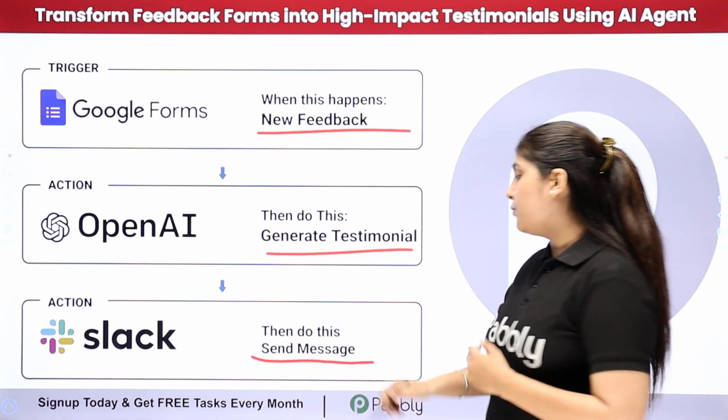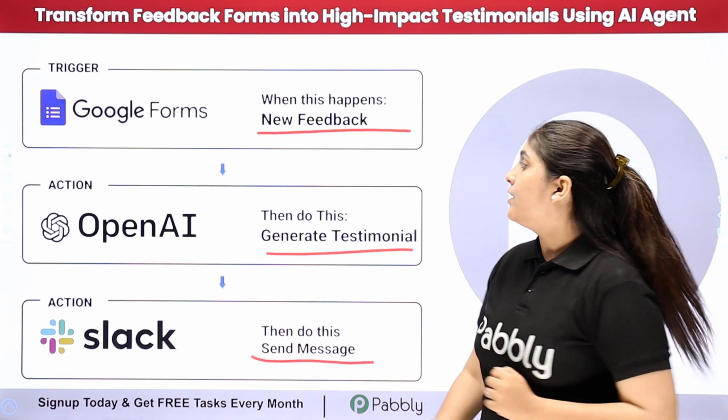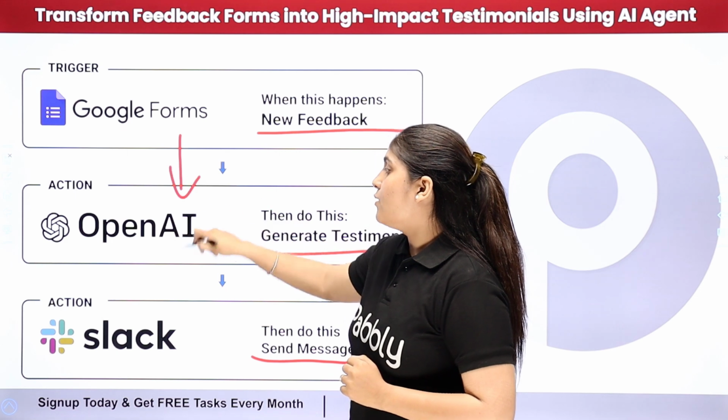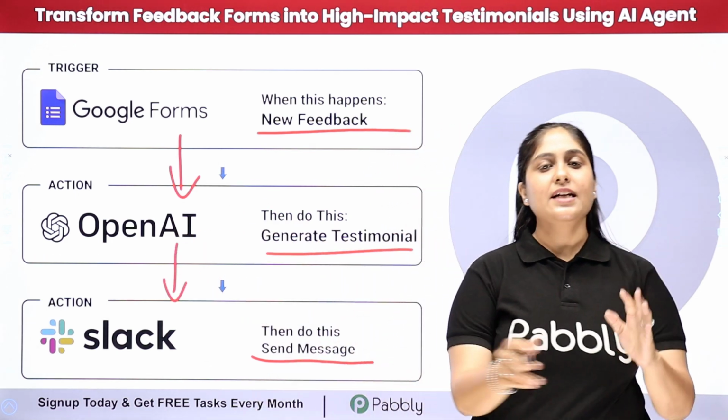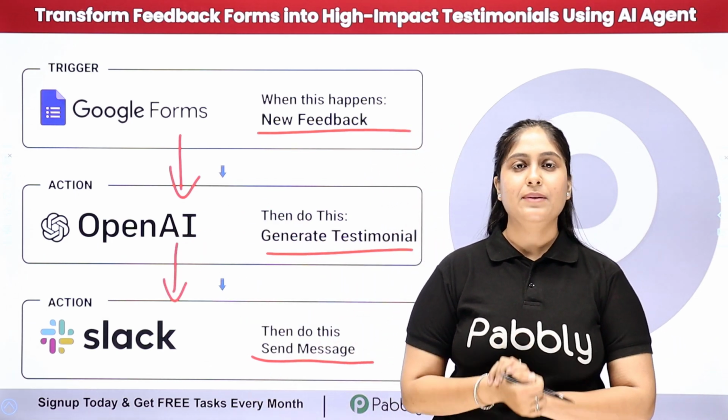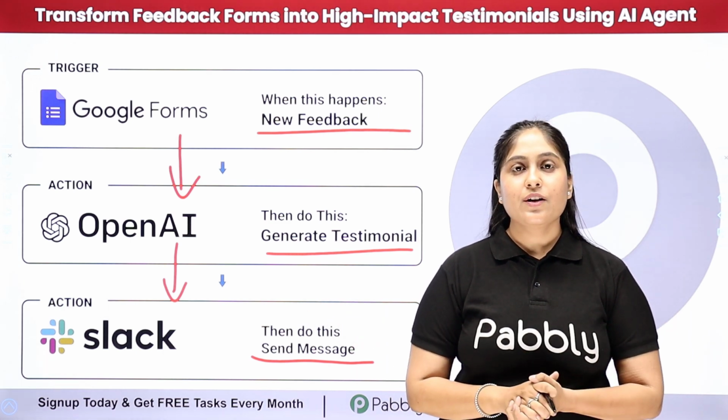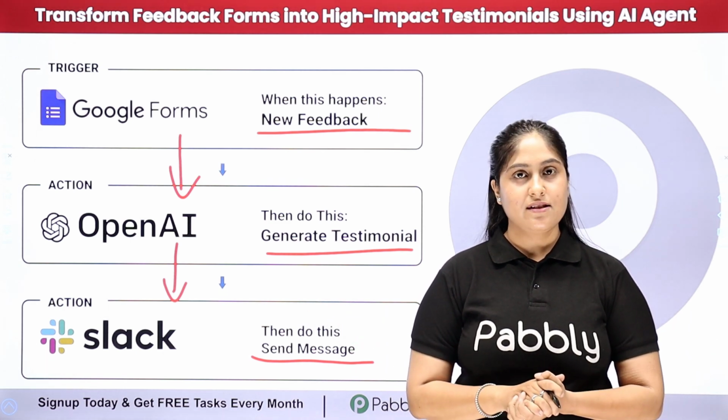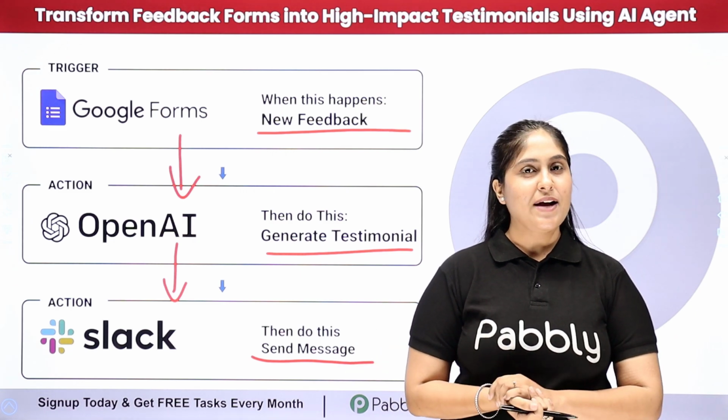Now to automate the entire process, I need to connect my Google Forms with my OpenAI account and my Slack account using an automation software named Pabli Connect. So now to see the working of this automation and to learn this process step by step, let me take you all to my screen.